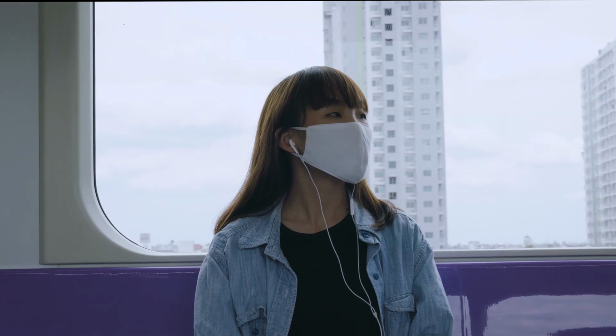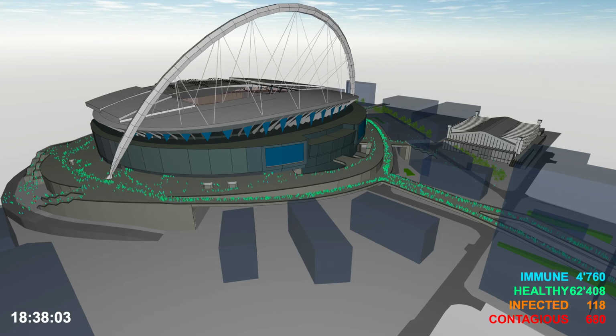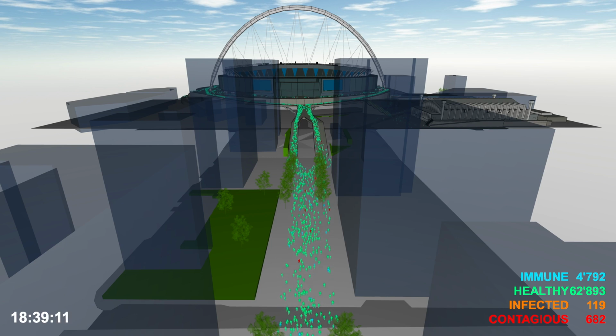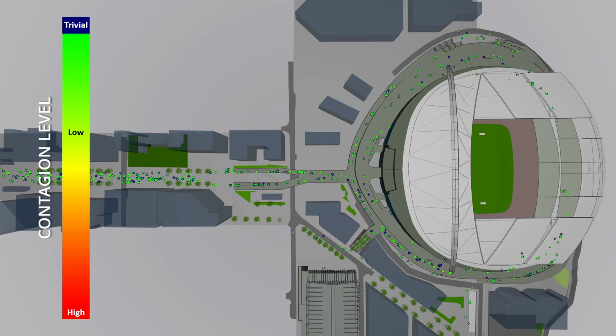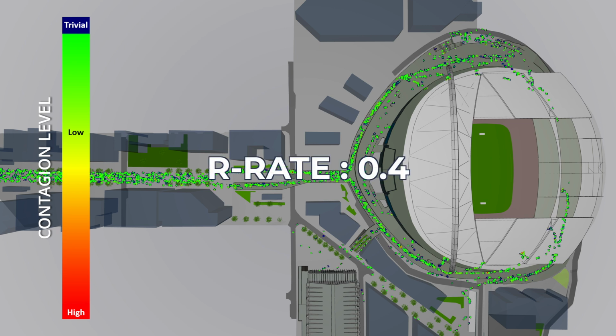It is clear that the use of face masks has a significant impact in reducing the risk of transmission, but is it enough to keep R rates low? From an initial R rate of 2, when we took into account the use of personal protective equipment in our simulation, we managed to arrive at an R rate of 0.4.